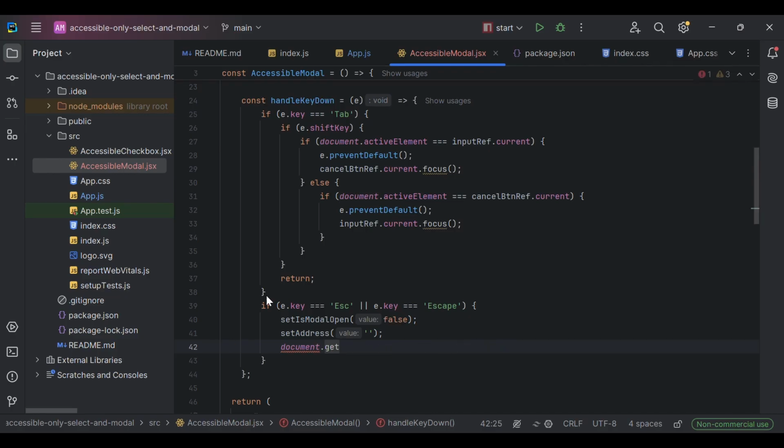That's, by the way, how you can do it. I'm going to show you how you can focus an HTML element using get element by ID. And here we need to find dialog btn. We just check just in case, and then we focus it. So that's how you do it.